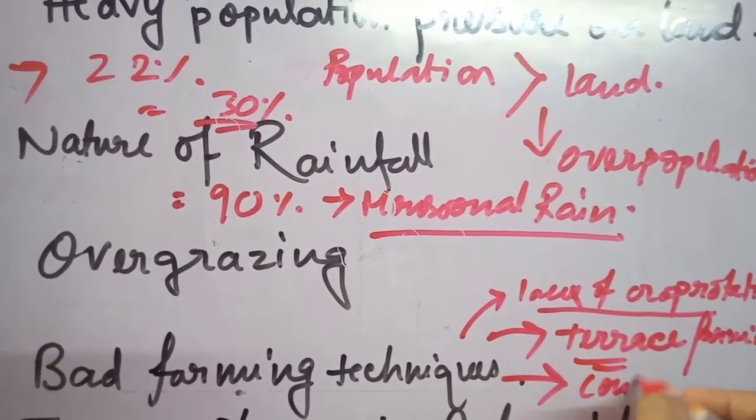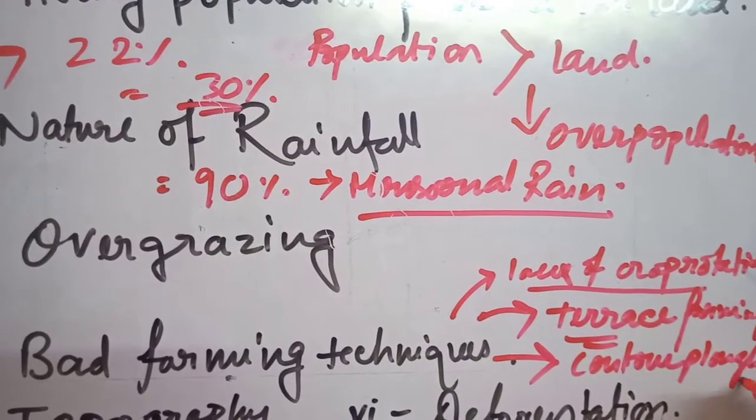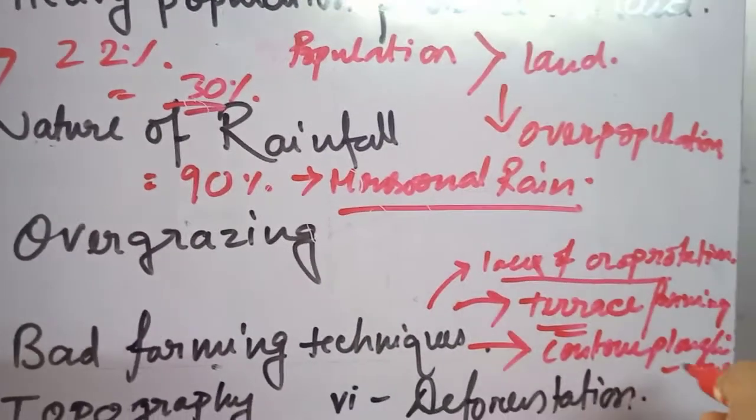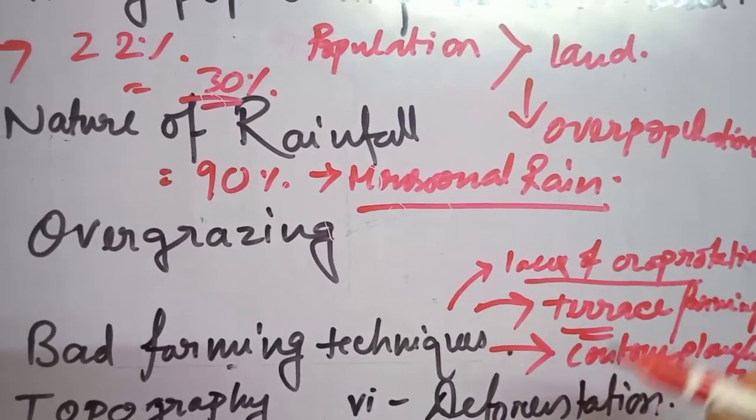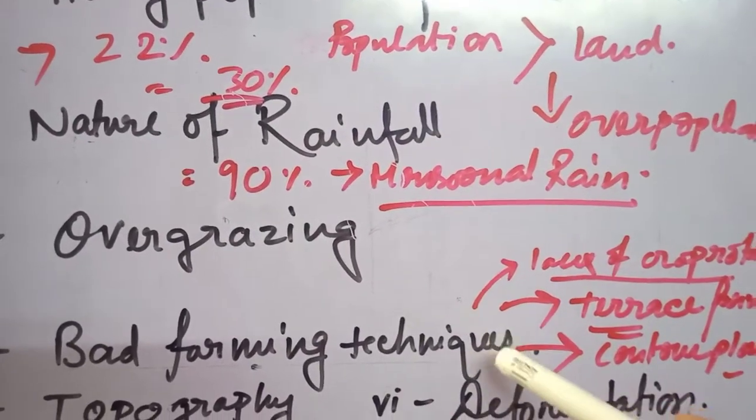Next, contour ploughing also. These are the different processes which we should follow to prevent soil erosion, but when people are not doing this, yes, soil erosion happens.